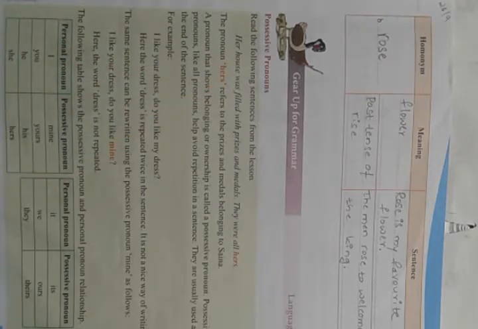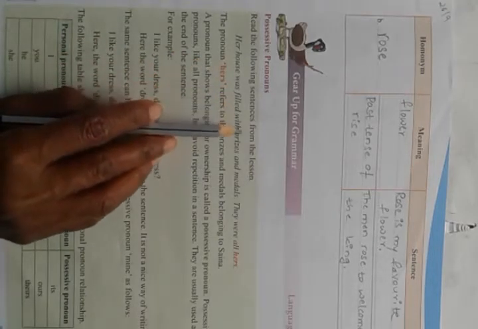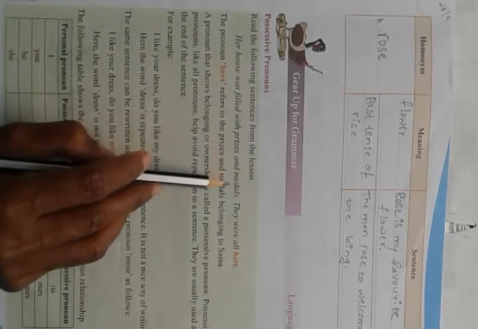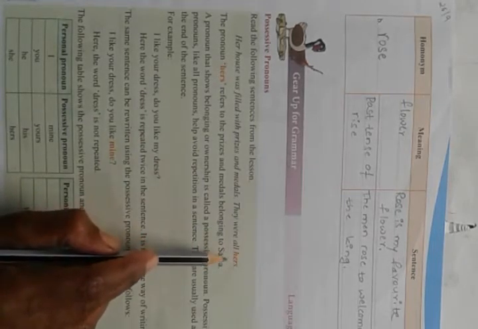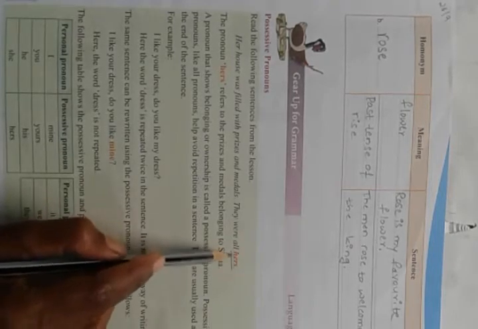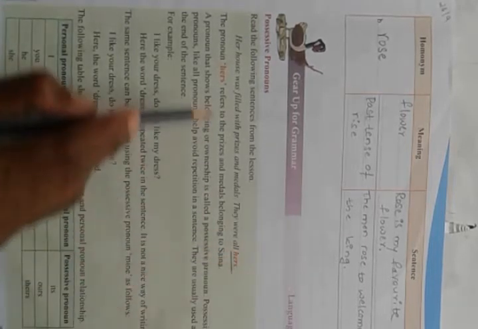Next one, possessive pronoun. Instead of a noun is called a pronoun. Read the following sentences from the lesson. Her house was filled with prizes and medals. They were all hers. See here, medals and prizes. Whose are they? Hers. Who is her?